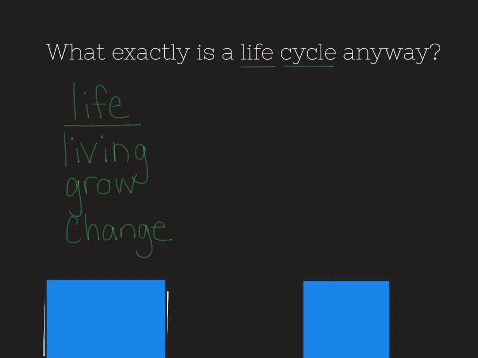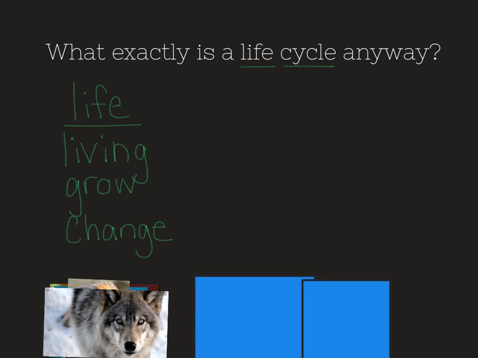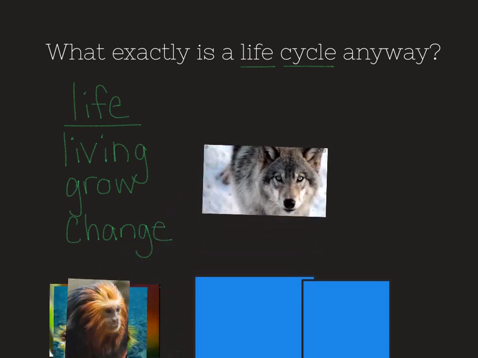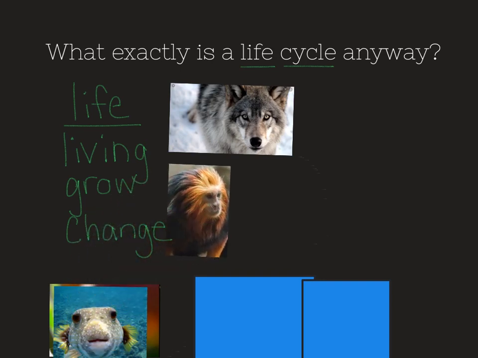So let's think about some of the living things that we know of. Some of the living things that we can think of is like a wolf. And we think about a wolf over time. How does a wolf begin its life, and how does it change over time? Maybe a monkey we can think about. How does a monkey begin its life? How does it change over time?